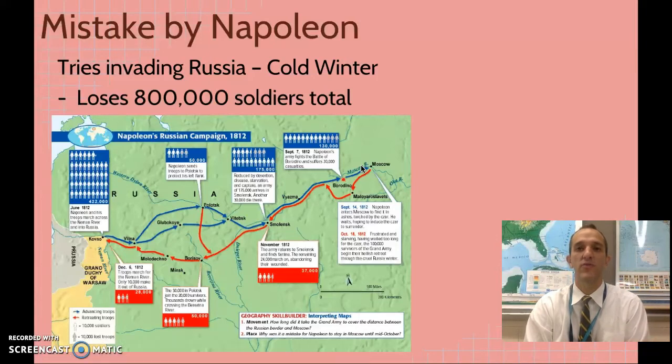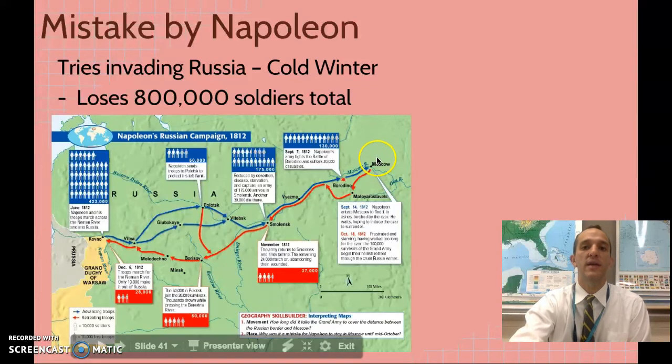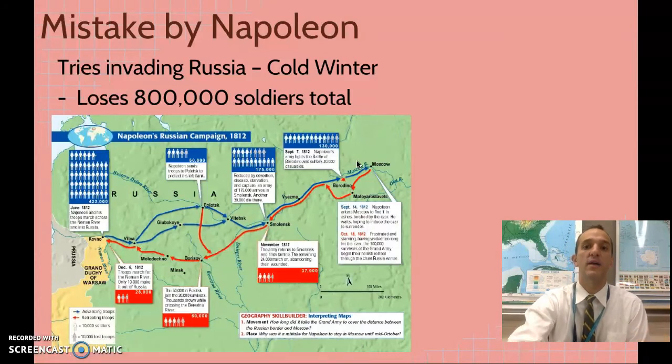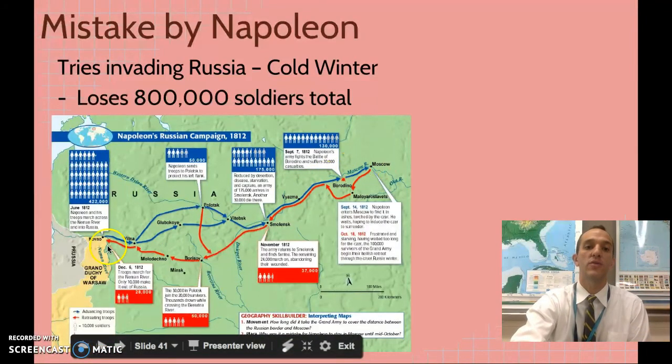800,000 soldiers in France lose their lives. And this is going to kind of be the beginning of the end. And if you know anything about military history, when your opponent is defeated, when they look like they are at their weakest, that's when you attack. So as Napoleon loses his 800,000 soldiers by trying to march into Russia, he gets stuck in the cold winter, so all of his soldiers die.